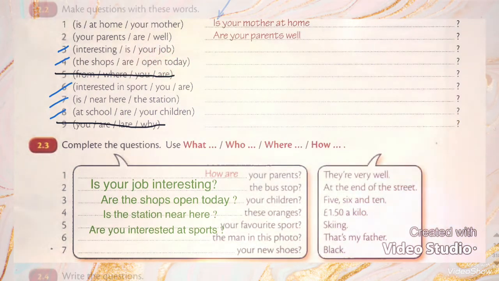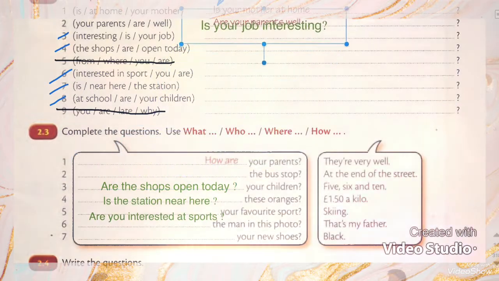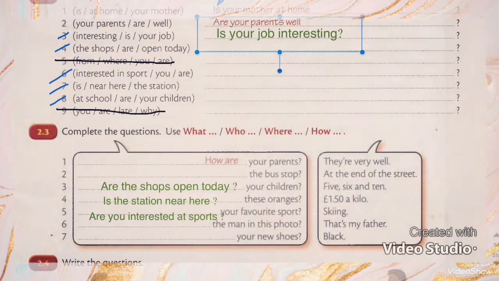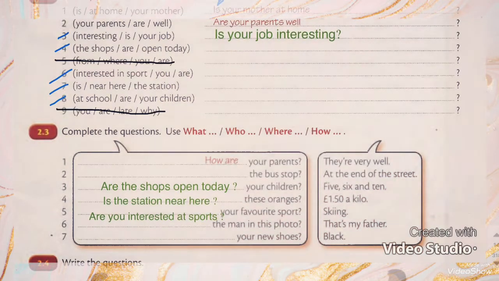So, how can you write the question? Yes, I can hear you. Very good. Is your job interesting? Very good, excellent, my dear students. Why? I should begin my question with what? With is, the verb.